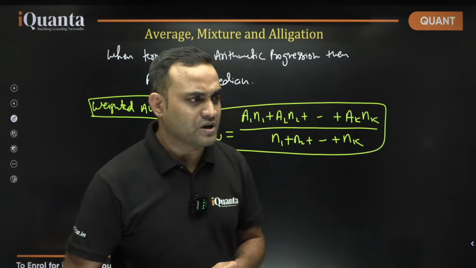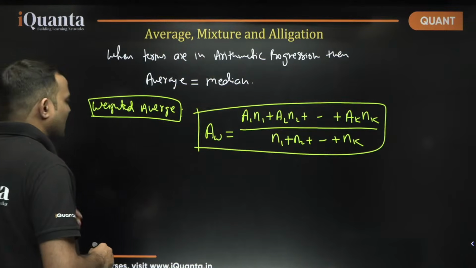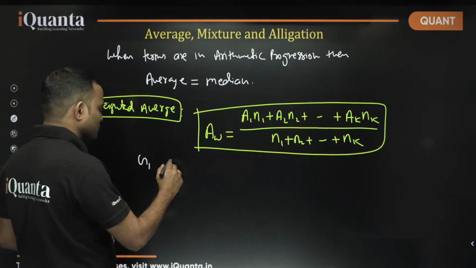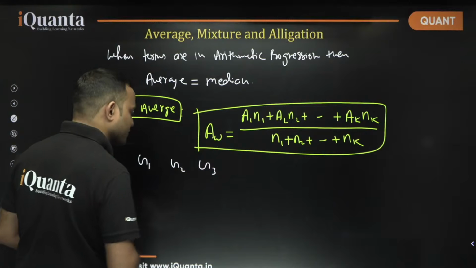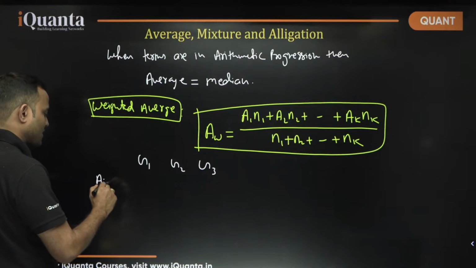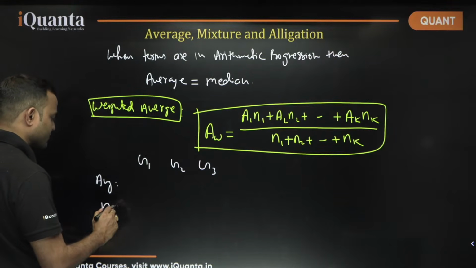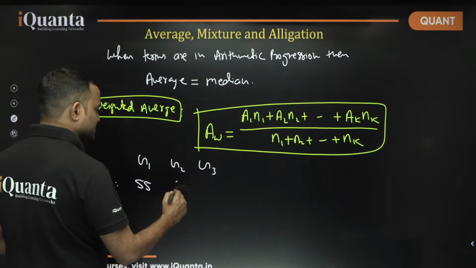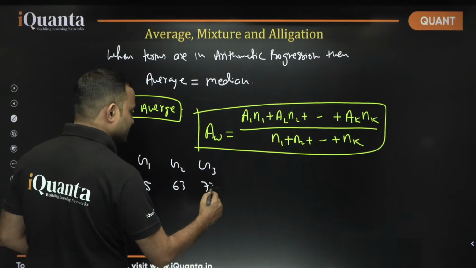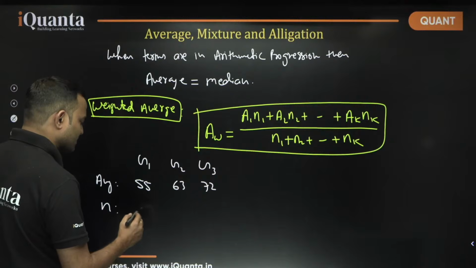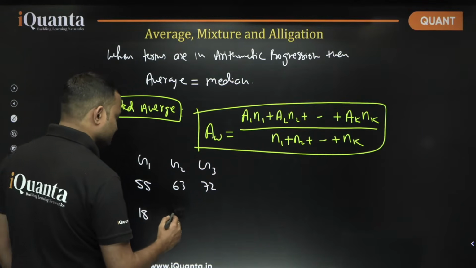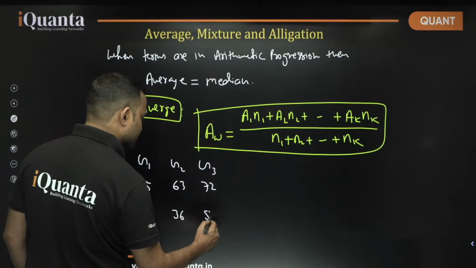Like if I want to find what will be the average, let's say there are 3 groups, group 1, group 2 and group 3, and we have average, and we have number of terms. Average is, let's say, 55, 63, 72, and then we have number of terms as let's say 18, and then 36, and then 54.